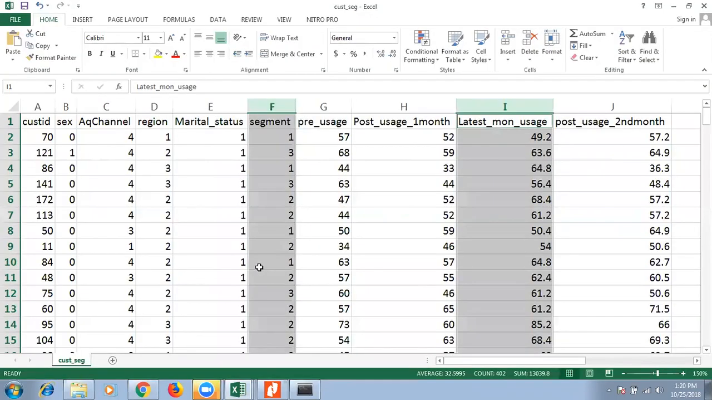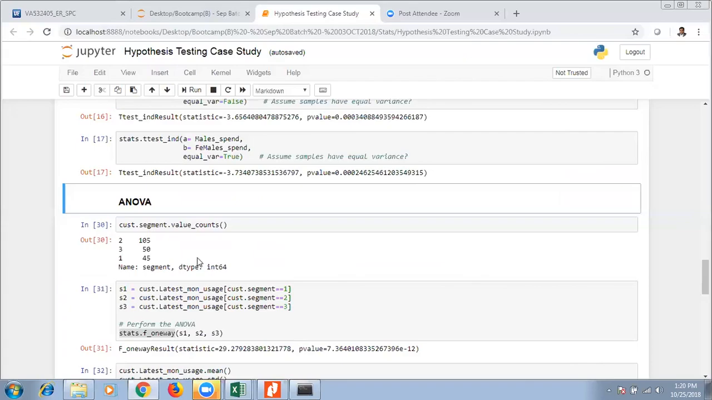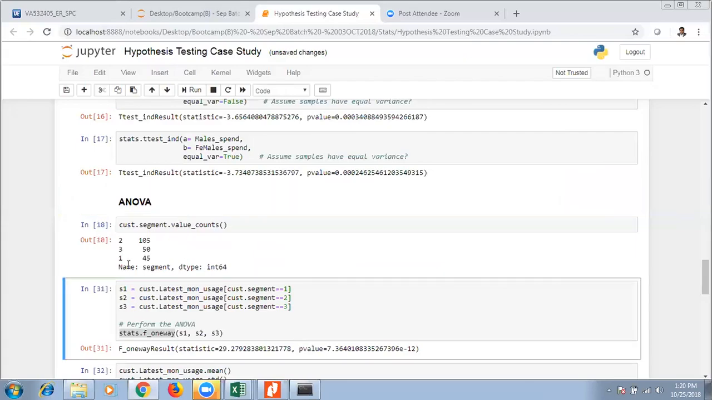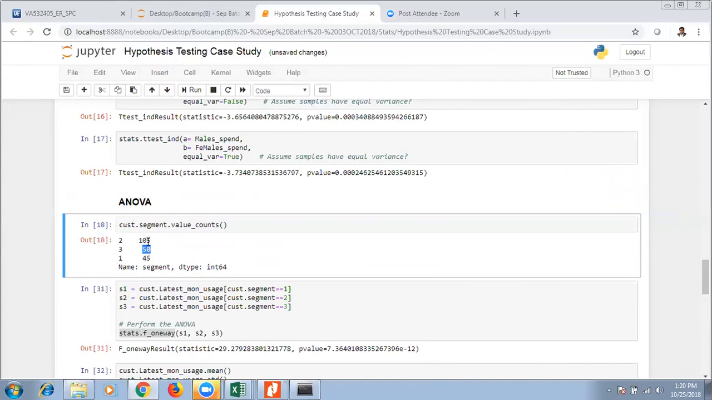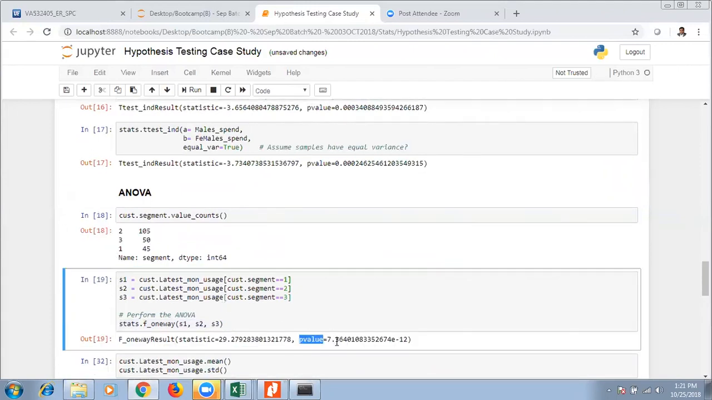For that, you should have a separate sample for each segment. Segment 1, get all the latest month usage. Segment 2, get all the latest month usage. Segment 3, get all the latest month usage. That's what I have done here. Segment 1 has 45 people, segment 2 has 105 people, segment 3 has 50 people, and I'm calculating sample 1, sample 2, sample 3. Now you just provide f_oneway from ANOVA and provide all the samples. That's all. And once you get the F value, what is the P value?